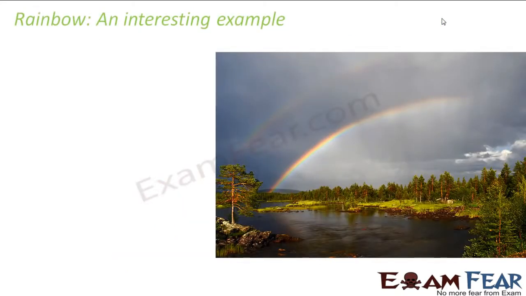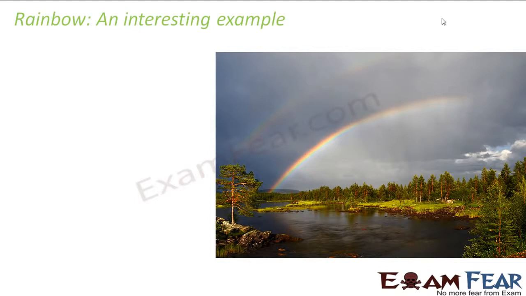So now that we have studied about the refraction of light by prism, it is a good time that we can talk about a very interesting example, which is an example of refraction of light as well as total internal reflection as well as dispersion of light. That is rainbow. So what is a rainbow? When do you see a rainbow? Is it that you can see a rainbow any time of the day and on any part of the sky you want? It is not like that.